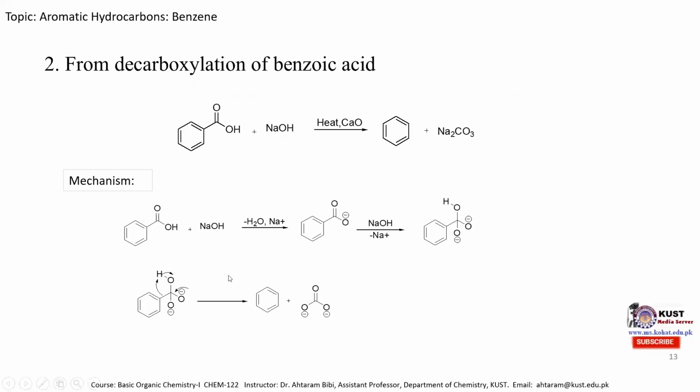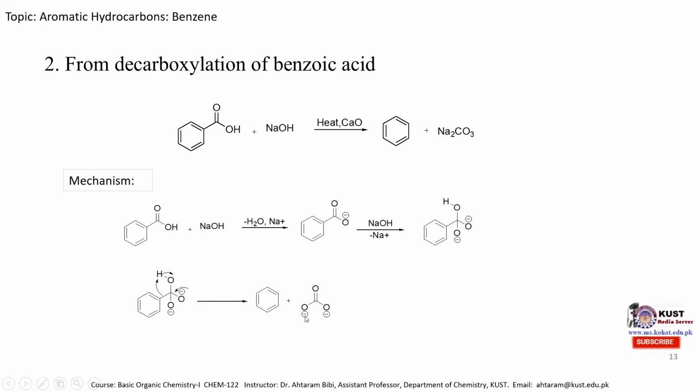In the next step, the rearrangement occurs. This electron takes hydrogen from here, producing the benzene ring, and this electron shifts toward the oxygen atom. So this electron shifts over here, and we obtain a carbonate ion.